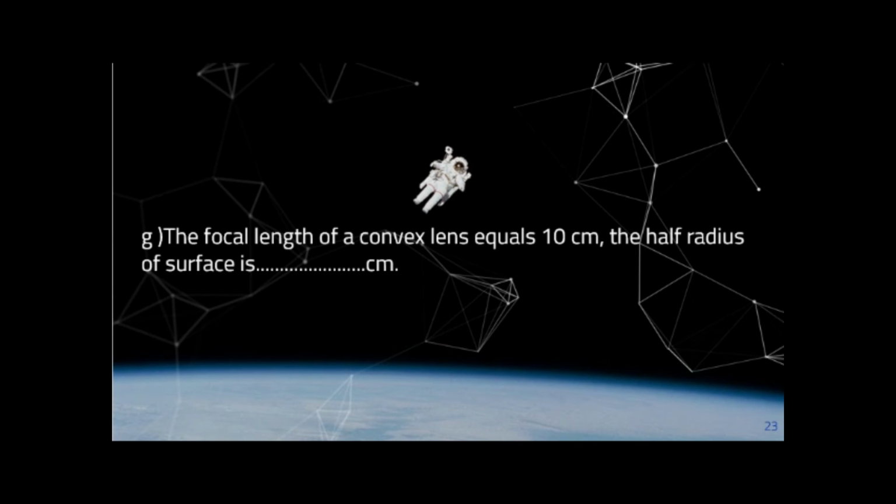Question number G. The focal length of convex lens equals 10 cm.